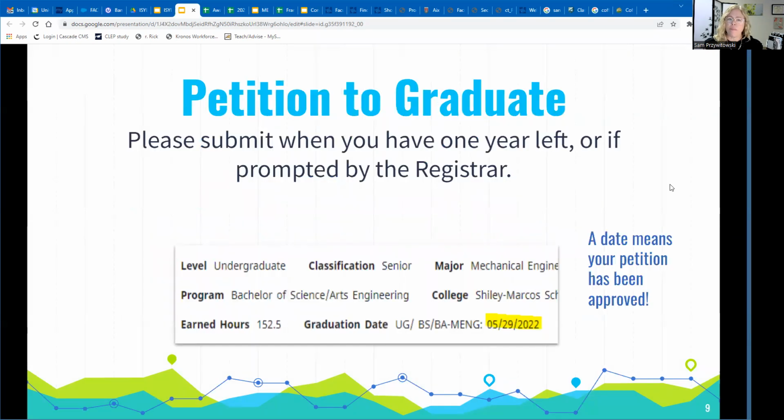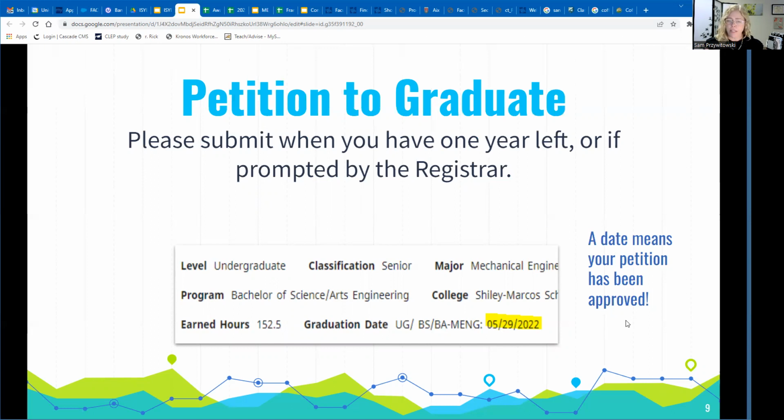Petition to graduate. Many students that have over 90 units may have a petition to graduate hold this semester, meaning that the registrar just wants to know, when are you going to graduate? And so that can be found in your Torero Hub on the My San Diego portal. There's a seniors tab, and there's a registrar area that has a link to petition to graduate. Once your petition has been approved, you'll see a date next to your graduation date.